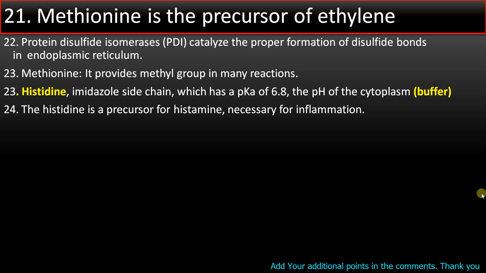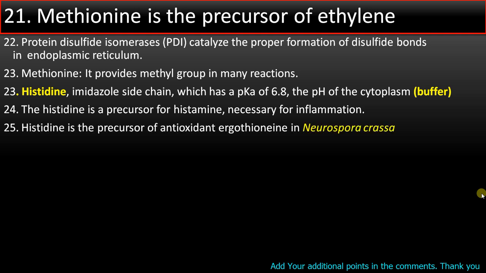Point number 24. Histidine is a precursor of histamine which is involved in inflammatory reactions. Point number 25. Histidine is a precursor of antioxidant ergothioneine in Neurospora crassa, which is the fungus that is widely used in research in tetrad analysis and also called as the Drosophila of the fungal world.